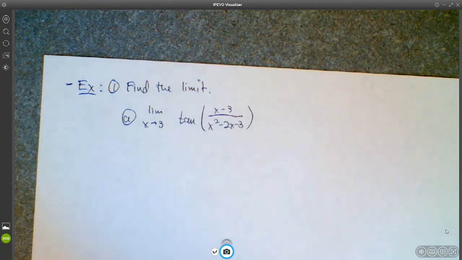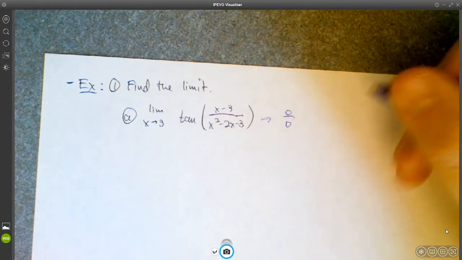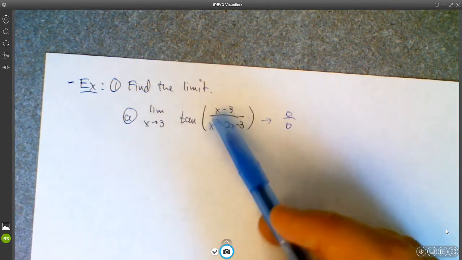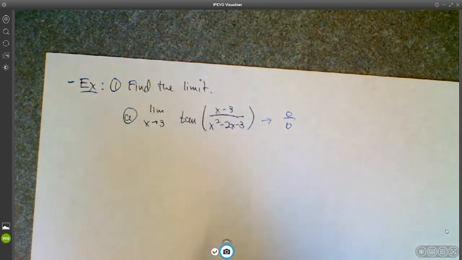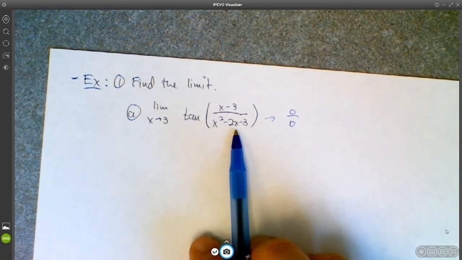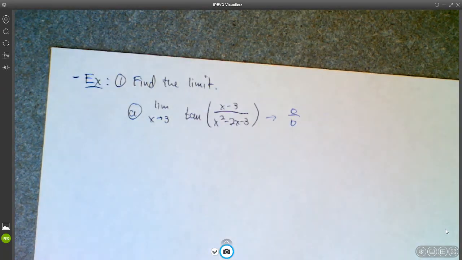So if you try direct substitution, you would get 0 over 0. And what that tells you is that you've got to do a little bit more work. You can probably do some kind of algebraic manipulation to cancel off a common factor. In particular, we can factor this denominator and then hopefully cancel the x minus 3 in both locations. If there is a factor of x minus 3 in the denominator, hopefully there is.